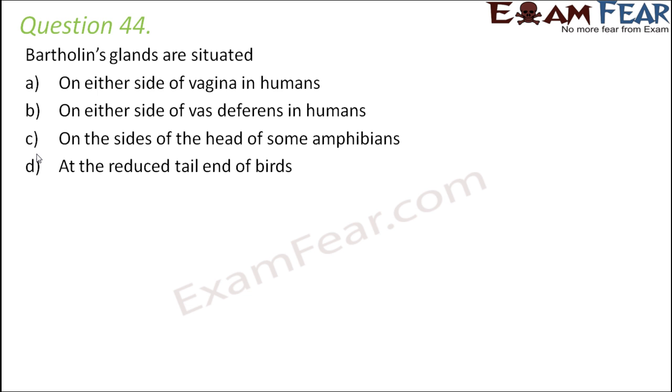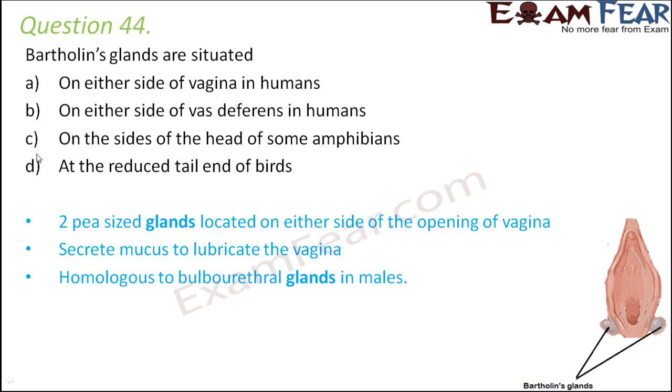Question number 44. Bartholin's glands are situated on either side of vagina in humans, on either side of vas deferens, on sides of the head of some amphibians, at the reduced tail end of birds. So Bartholin's glands are a part of the female reproductive system, and these are pea-sized glands located on either side of the opening of the vagina. So if this is the vaginal opening, these are the Bartholin's glands. So the correct option is A.